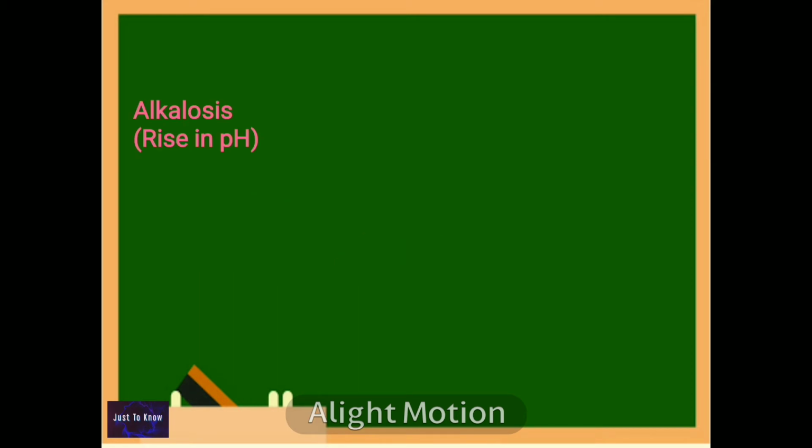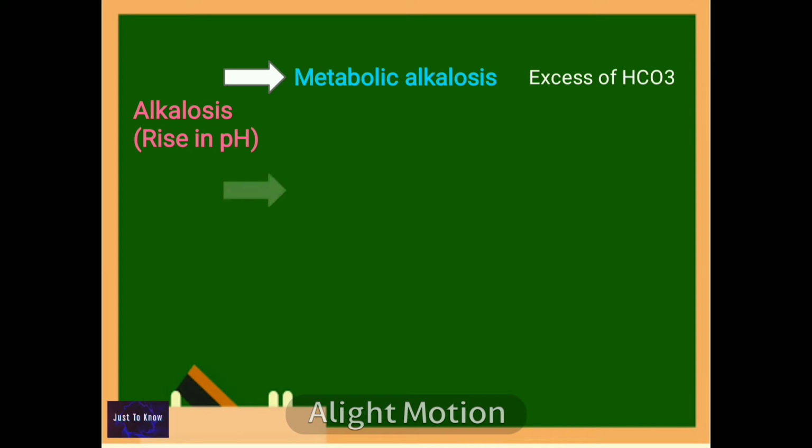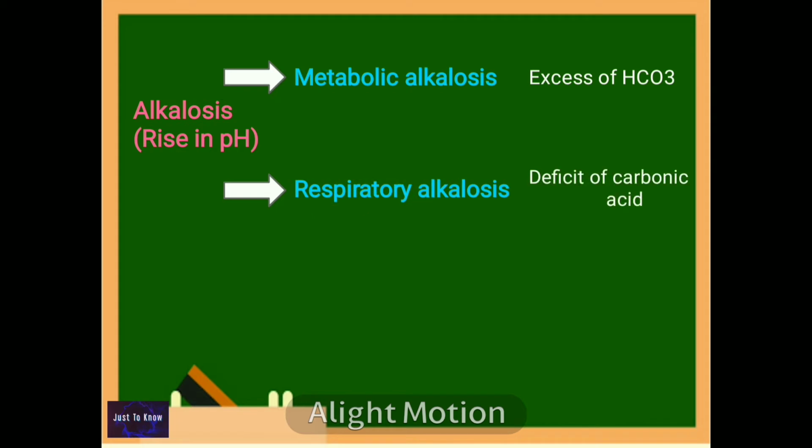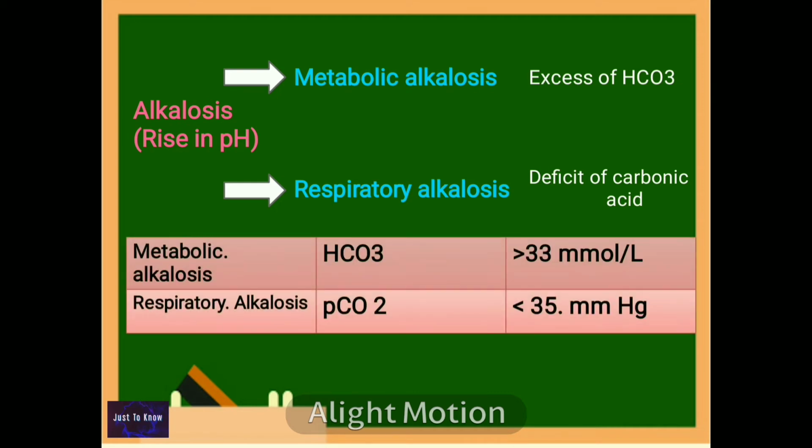Alkalosis, the rise in pH, is further classified into metabolic alkalosis, the condition characterized by primary excess of bicarbonate level. Then respiratory alkalosis, the condition characterized by primary defect in the carbonic acid. In the diagnostic part, in contrast to acidosis, in metabolic alkalosis, the bicarbonate level is greater than 33 millimoles per liter, and in respiratory alkalosis, the partial pressure of CO2 is less than 35 mmHg.